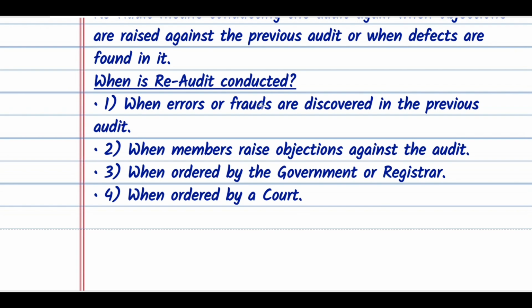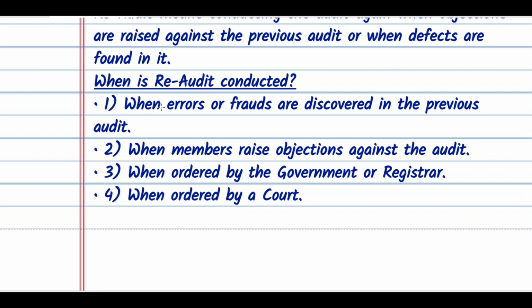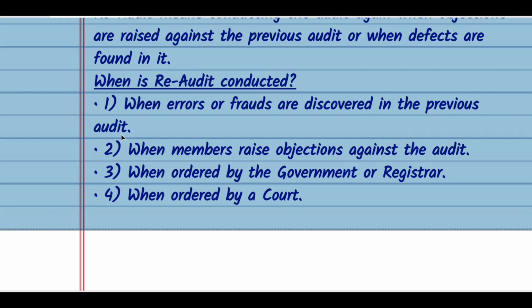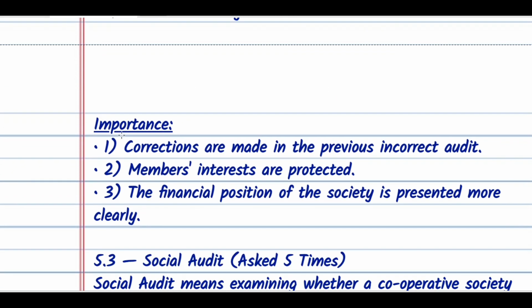Here you have to underline, if this question comes in short notes. Number 1, when errors or frauds are discovered in the previous audit. Number 2, when members raise objections against the audit. Number 3, when ordered by the government or registrar. And number 4, when ordered by a court.